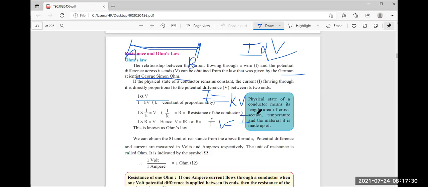I upon k, current upon the proportionality constant, and we know that 1 upon k is equal to R, the resistance of the conductor. So instead, we write R, and we get V equal to I into R, meaning potential difference is equal to the product of current and resistance. Understood everyone?